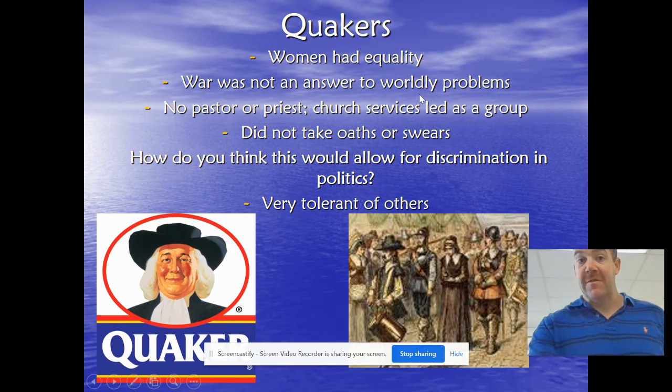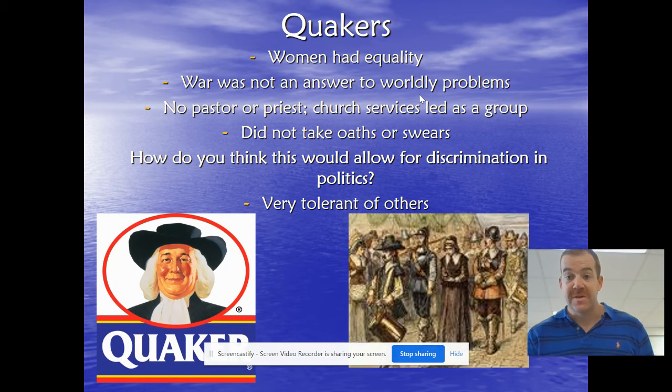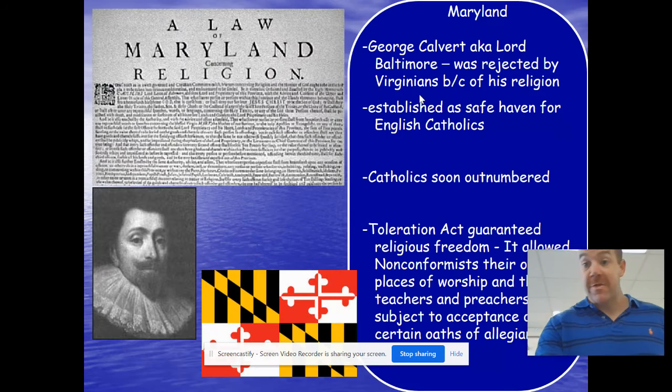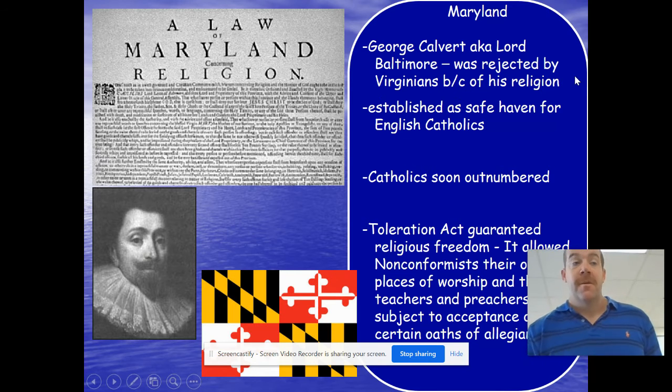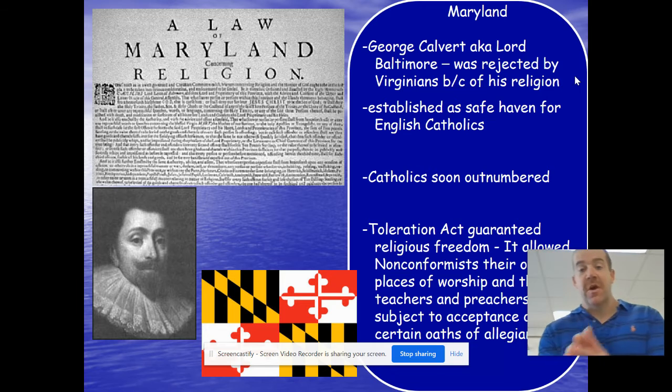Things that they believed in: women had equality. Remember, they're pacifists. They don't believe in war. All right. Very tolerant of other people. Brotherly love. Maryland. Maryland, again, founded on a group different from the Puritans.